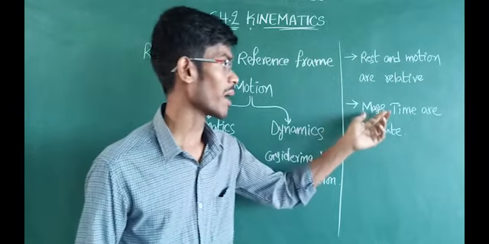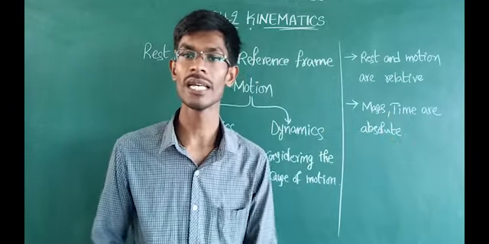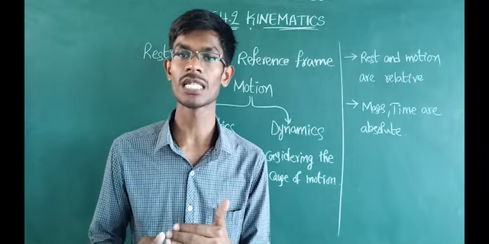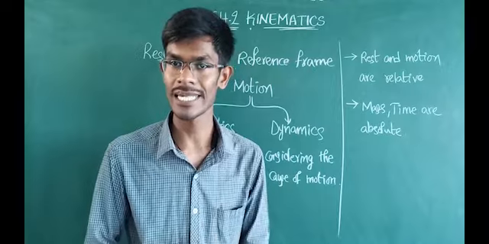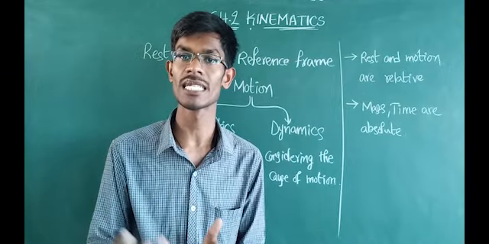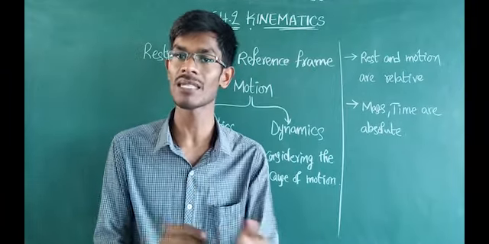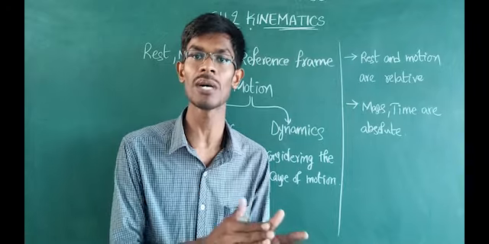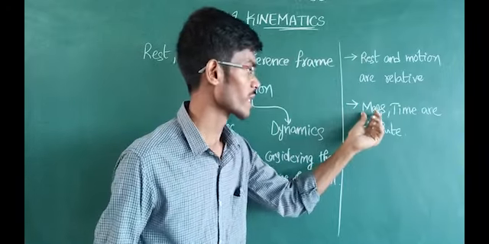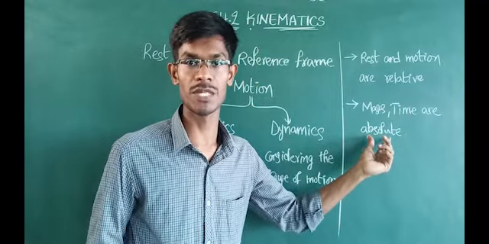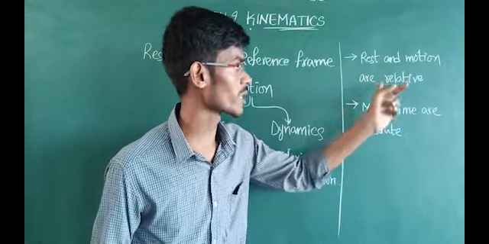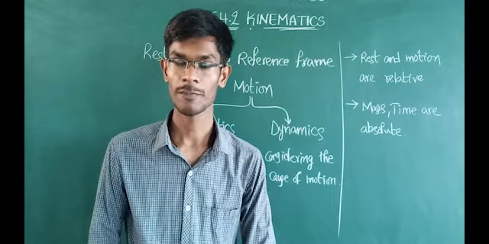Okay, and here mass and time are absolute. See, if you are changing the position of an object, the mass doesn't change and time also doesn't change. From one place to another place, the mass of an object doesn't change and the time also doesn't change. So that's what they have given: mass and time are exact values or absolute values, and rest and motion are relative terms.